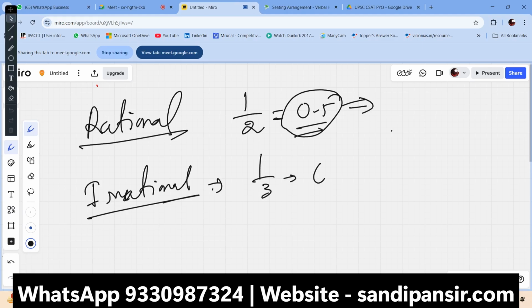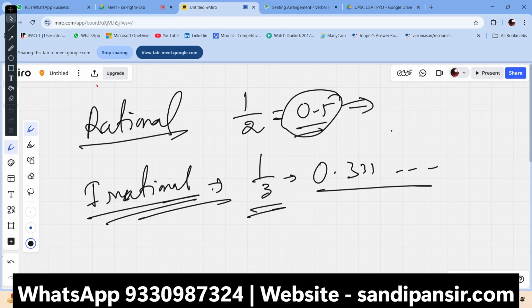Because it will be infinite: 0.333333, it is not going to stop, it will go up to infinity. So this is the type of number that we cannot rationalize. That is the common concept of rational and irrational numbers. Got it? I hope you understand.